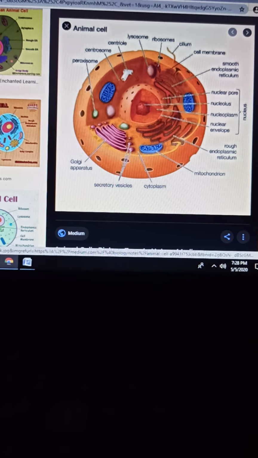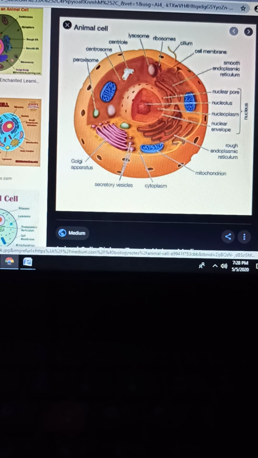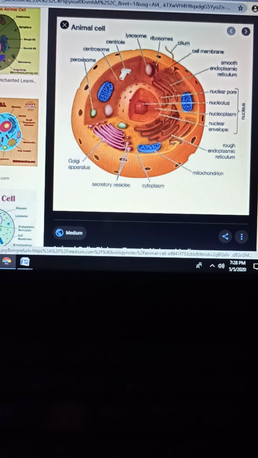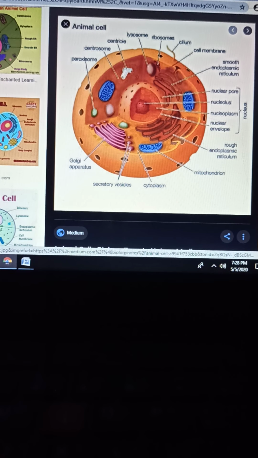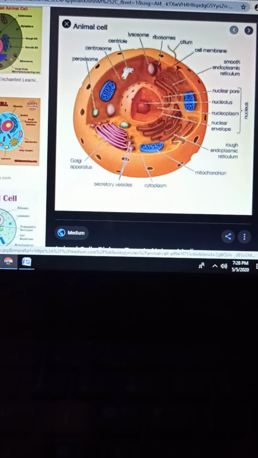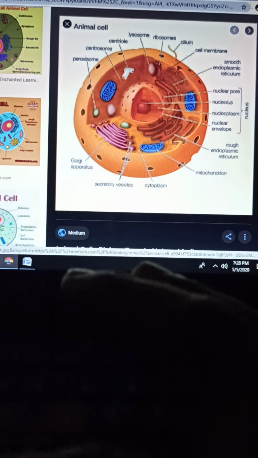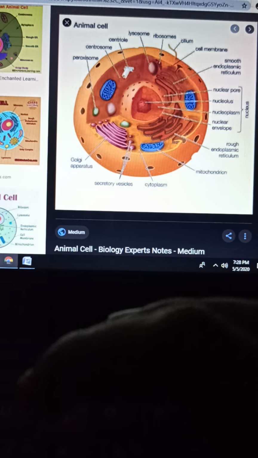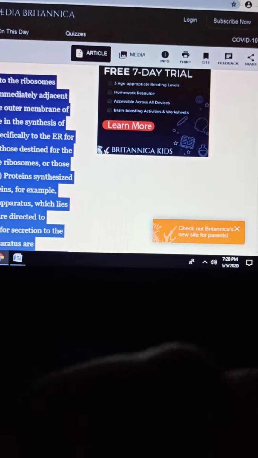Why are they absent? Because animals are heterotrophic in mode of nutrition. They cannot prepare their own food because chlorophyll is absent in their cells. Another important fact is that cilia are present in animal cell, but in case of plant cell, cilia are absent. So these are the major differences between plant and animal cell. Hope you all have understood. With the help of your textbook, try to make the differences in the form of a table and learn them. Now children, come to another important part of the cell, that is endoplasmic reticulum.